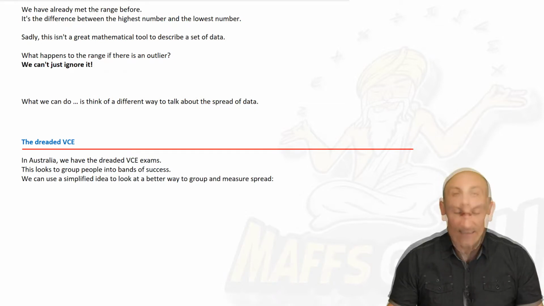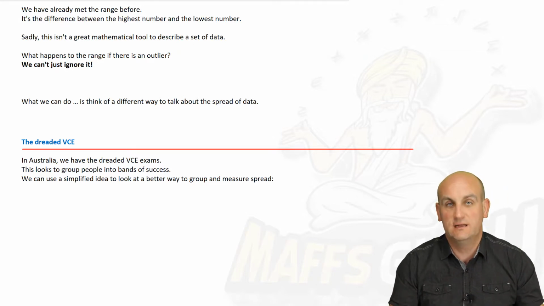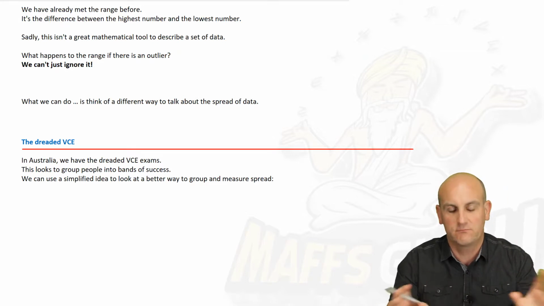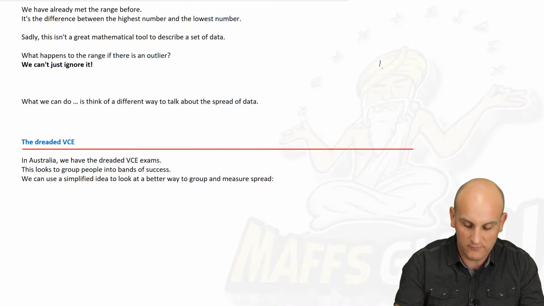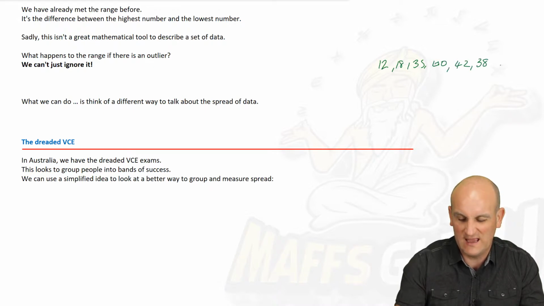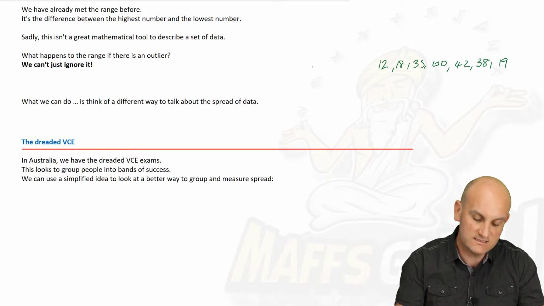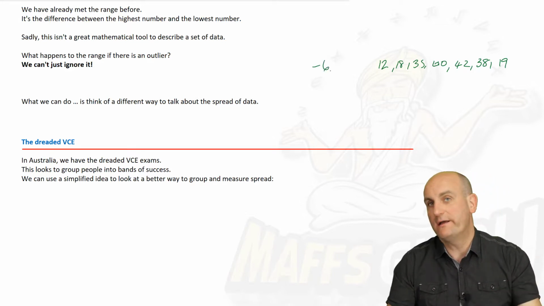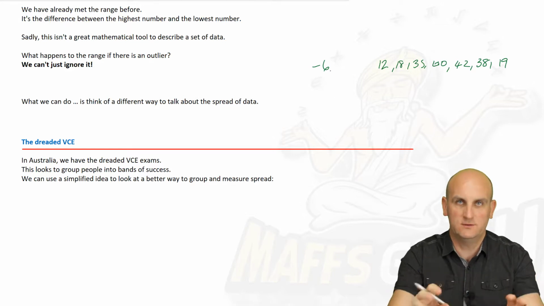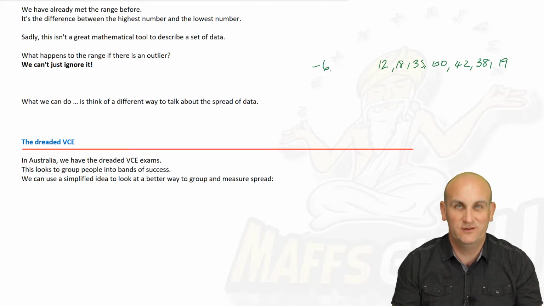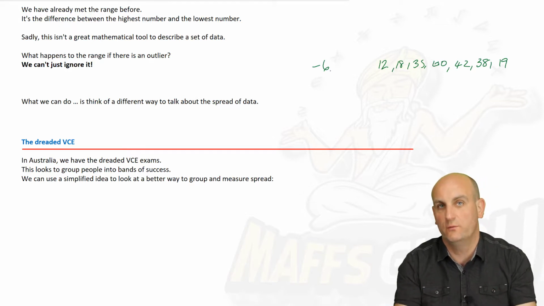Now, sadly, there's a bit of a problem with the range, and that is to do with outliers. Okay, so let's imagine I'm standing at the side of a road and I'm asking people's ages. Now, obviously, that's a weird thing to do, but anyway, for the question, we'll give it a go. So I get, I don't know, 12 and 18, 35, 60, 42, 38, 19, and then someone comes along and goes -6. Now, sadly, I can't sit there and say, it can't be -6, dude. Can I have an actual number? Because that's what he's given me. That's the data that I have with me.